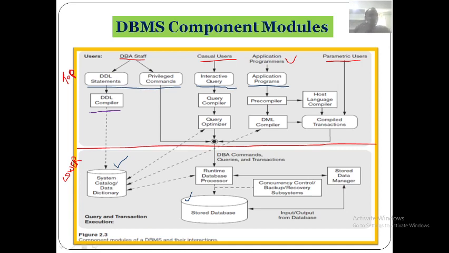Is it clear now? This part? Yes, sir. Okay. The DBA has the interface as the DDL statements. Through these DDL statements, he can write queries or create tables or delete tables, whatever the data definition language statements, and he will pass them to the DDL compiler. Then the DDL compiler will check for the syntax, and if it is correct, that schema will be stored in the metadata.